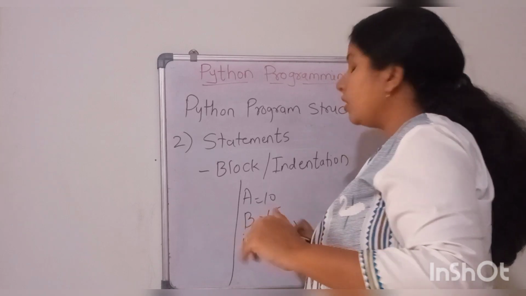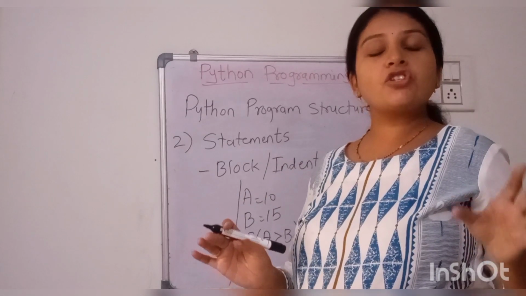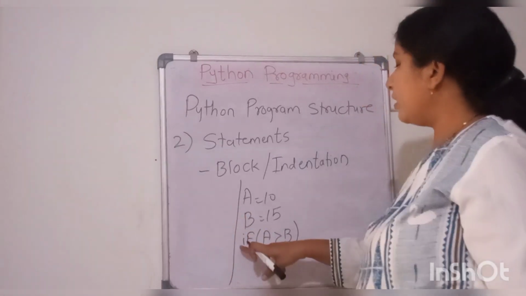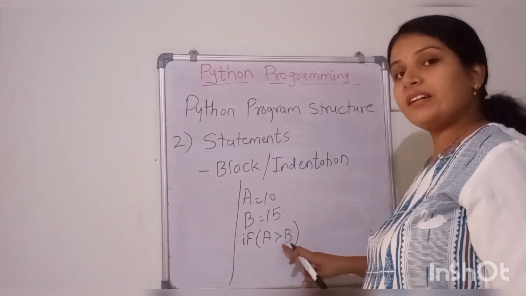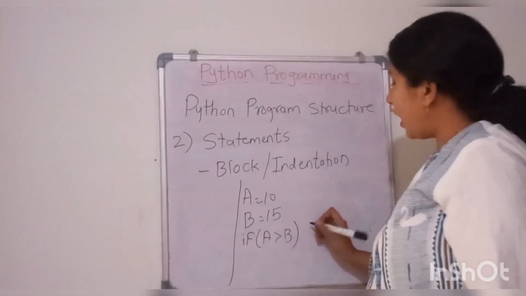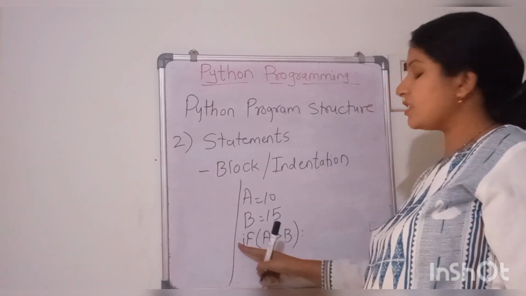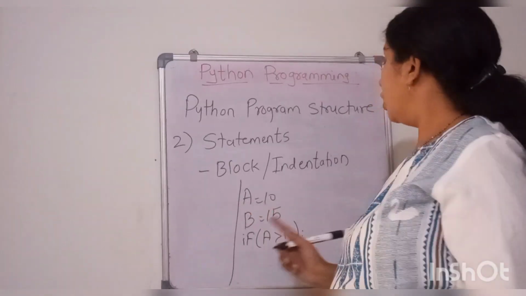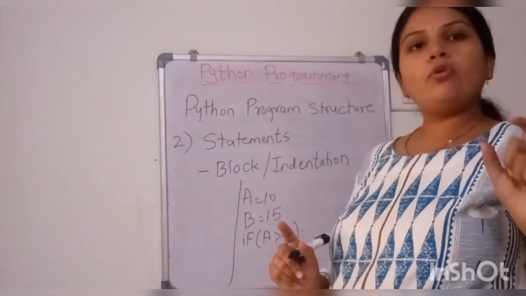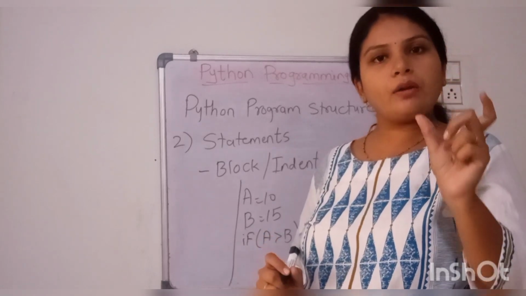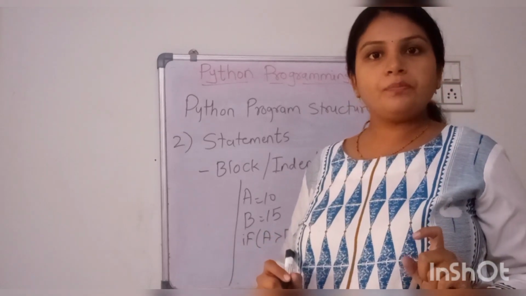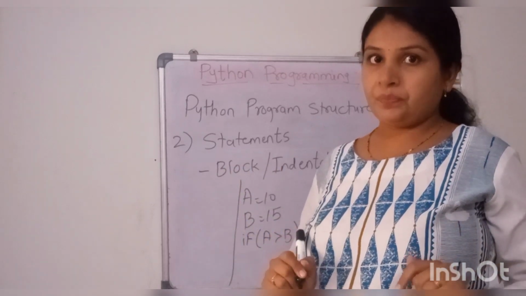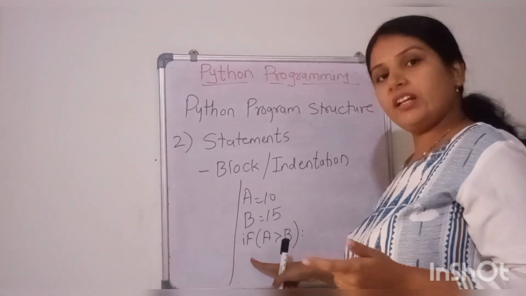Here I am using normal operators which you can use in general language also. So if A is greater than B, and colon, you are ending this statement with a colon. This is the syntax, this is the rule I was talking about. Whenever you end any statement with a colon, you are creating one indentation block, because this is one condition.